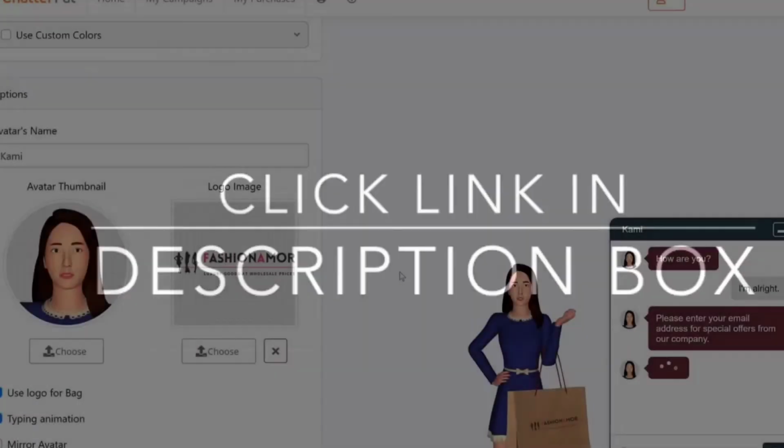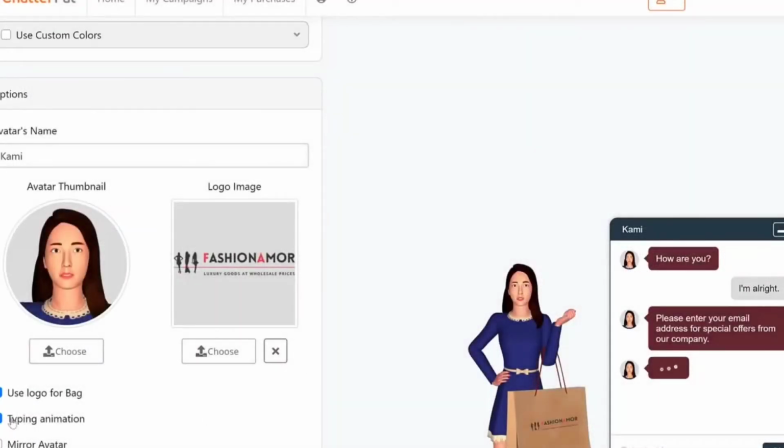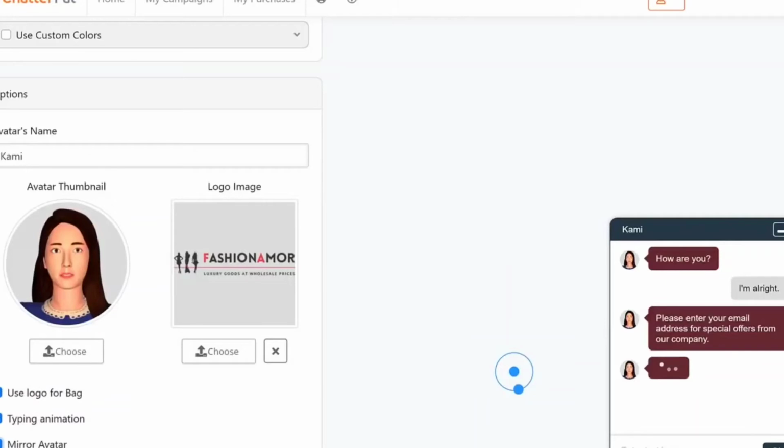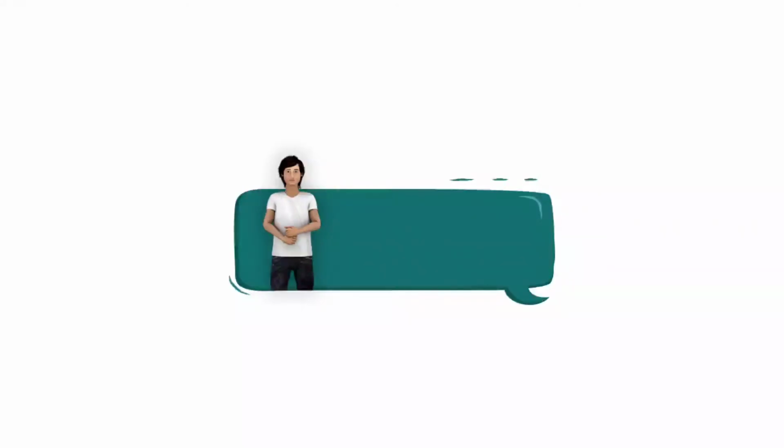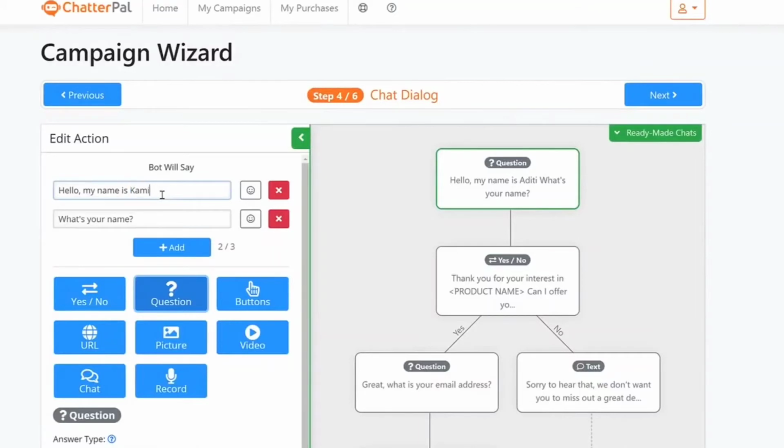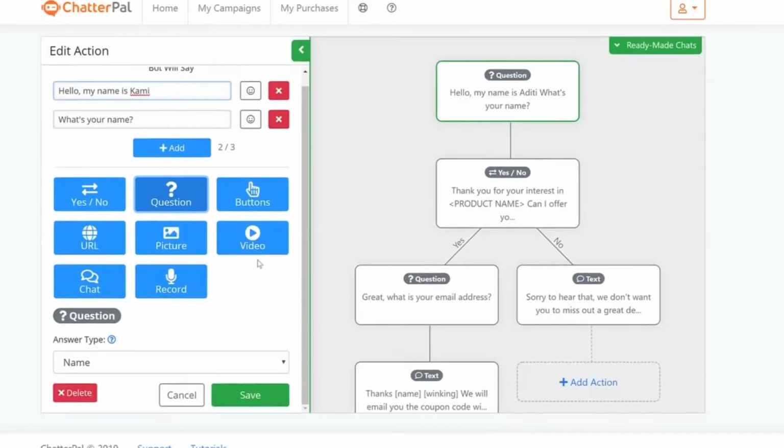Okay, next we will check out the best and most asked questions on Google about Chatterpal. First, does Chatterpal work on mobile phones? Yes, of course. Chatterpal works on all computers, smartphones and smart devices, including iOS and Android, everything. Second, what if I don't have a website to use Chatterpal? This question seems illogical, but there is a perfect answer, because using the live link technology of Chatterpal, you can add Chatterpal to any website, including a website you don't own.